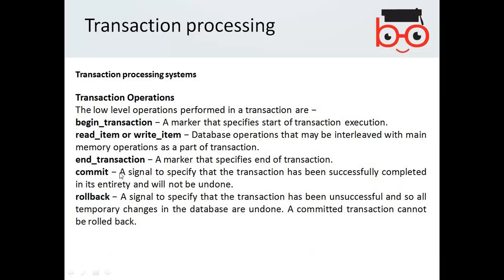I need to go ahead a little bit more on transaction things like begin transaction, read item, write item, end transaction, commit, rollback, and these are certain concepts. There are some methods in SQL as well, but so far you should understand that transactions are related with the activities of the processing system.